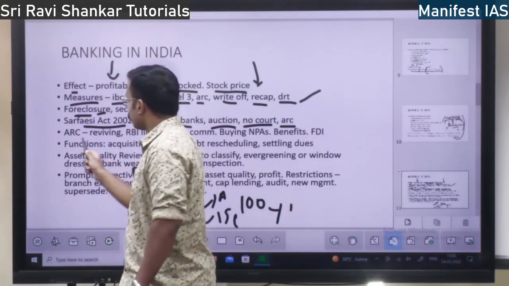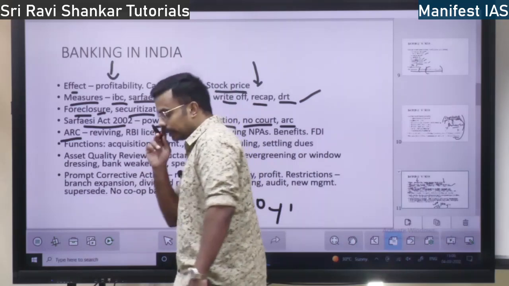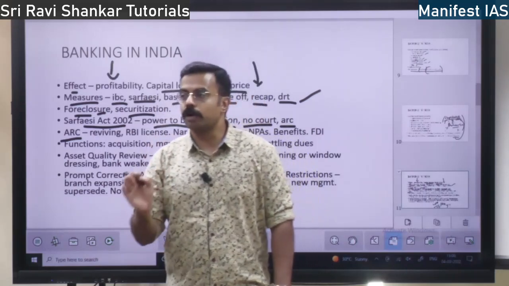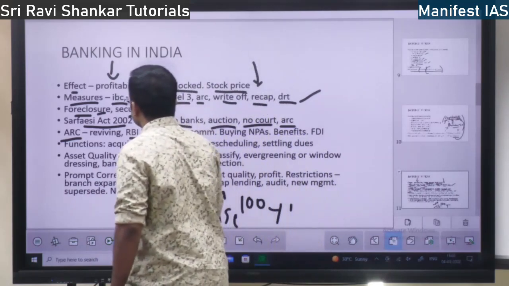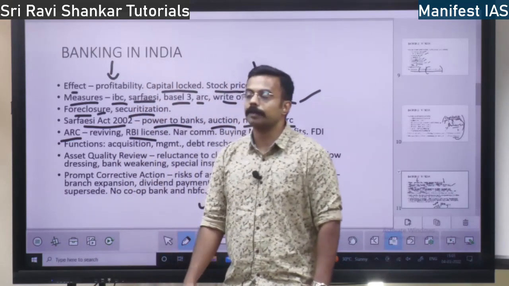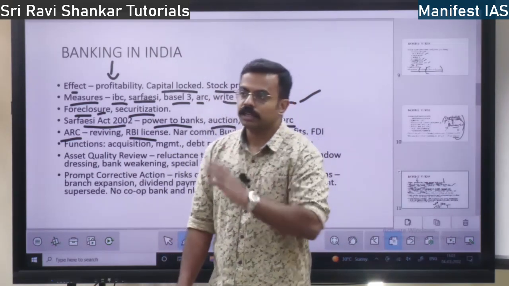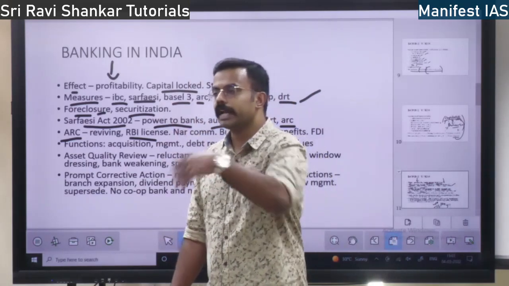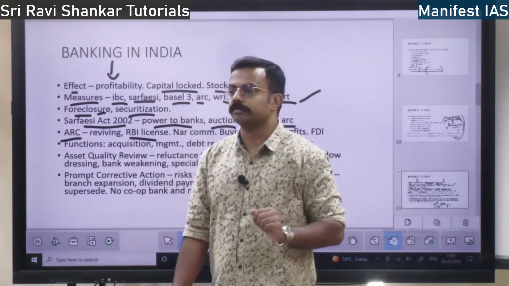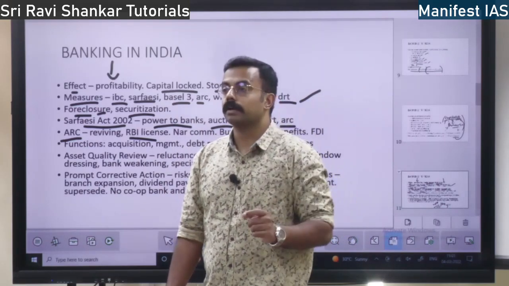Now I am talking about the asset reconstruction company, some points. If you want to start an asset reconstruction company, you have to get an RBI license. What is this asset reconstruction company? See, you own a company, you don't repay the bank. So the bank, what will they do? They will take over your property and give it to some ARC. So the ARC is going to give the money to the bank.